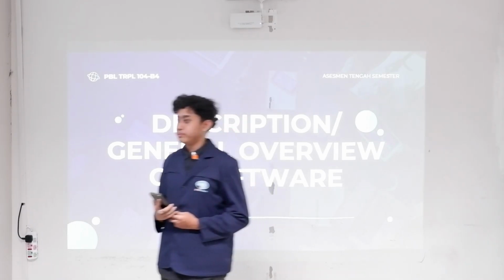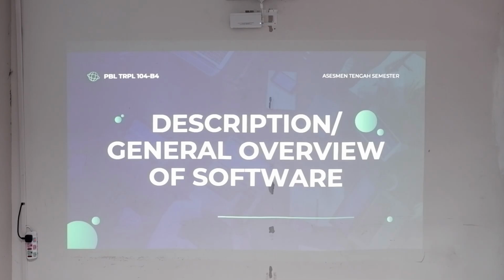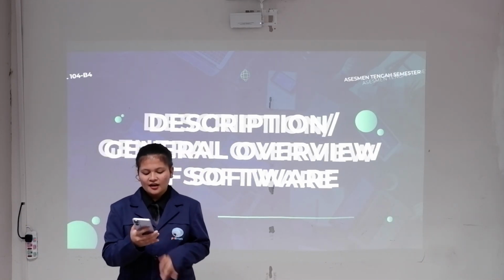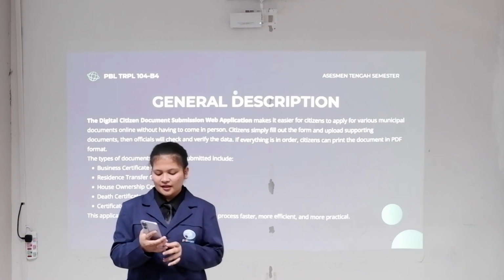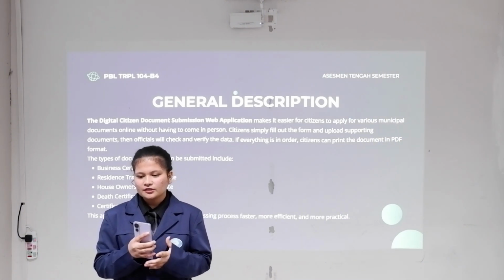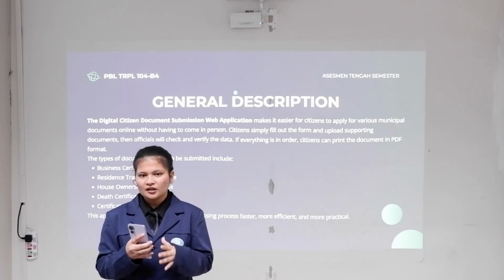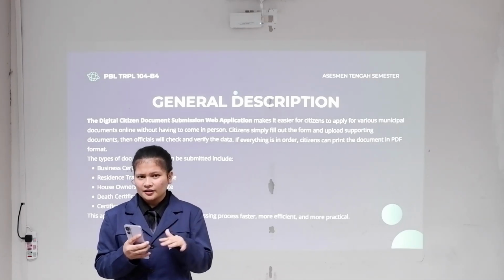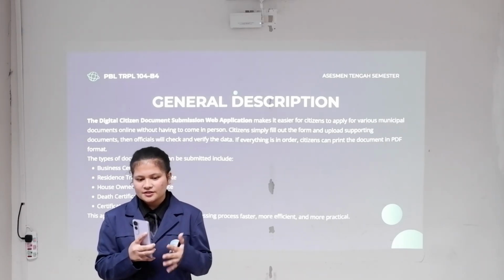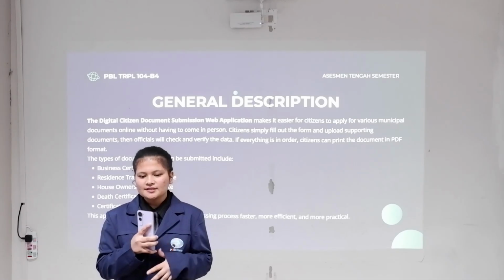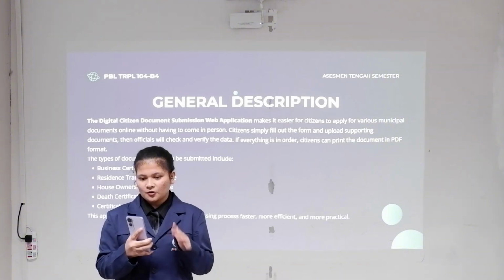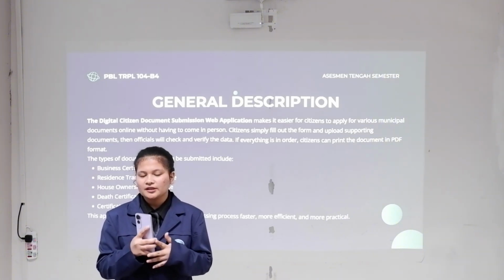Acel. Okay. I will explain the general description. The Digital Citizen is a web application for citizens to apply for various municipal documents online without visiting the office. Citizens simply fill out the form and upload supporting documents. Then officials will check and verify the data. If everything is in order, citizens can print the document in PDF format.